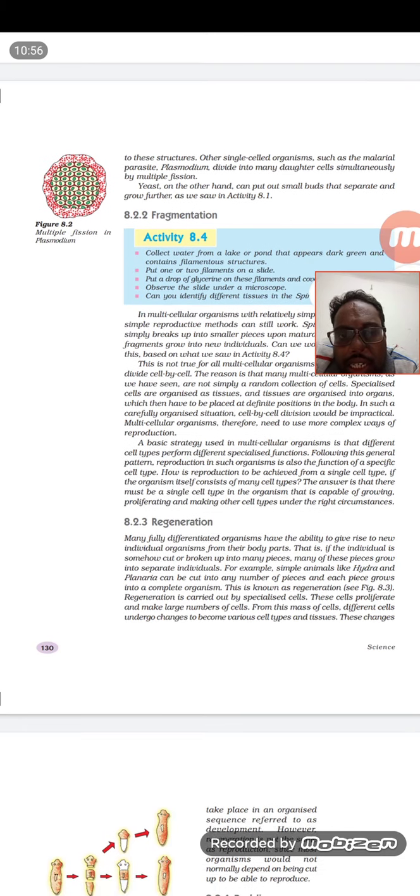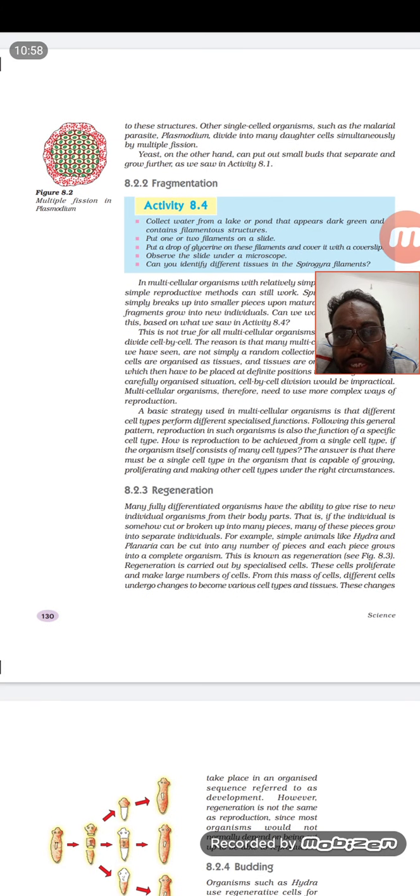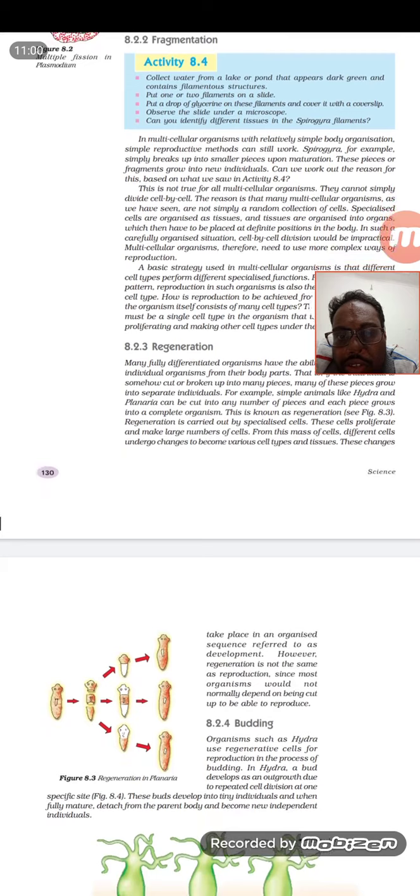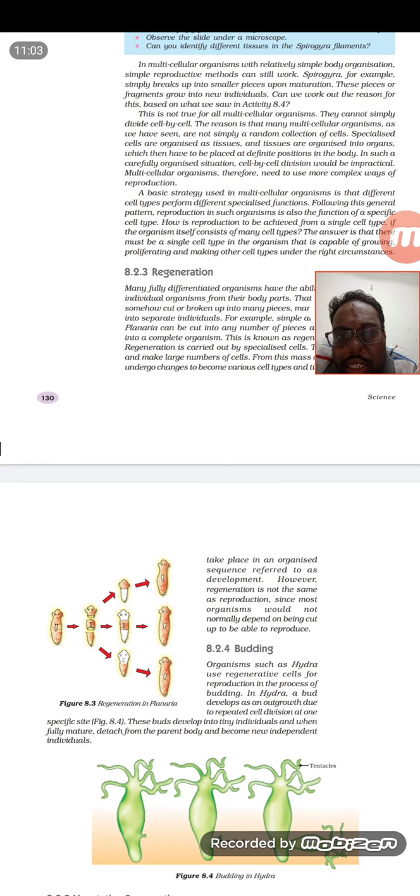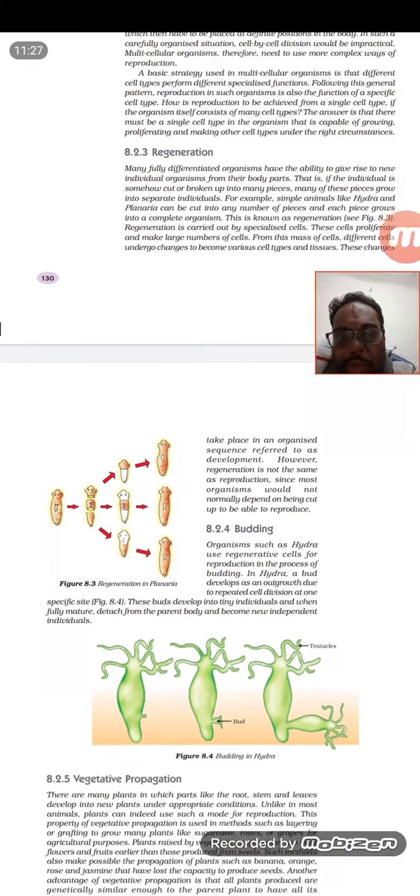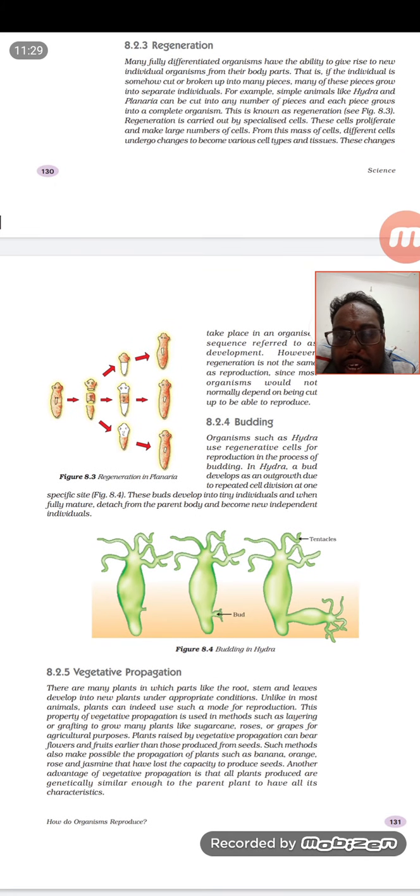Next one is regeneration, and the best example is planaria. In regeneration, one planaria is there. It is an organism where any part of it has the capacity to regenerate into a fully grown planaria. That particular process is known as regeneration. And next comes budding, which is a common thing that takes place in hydra.